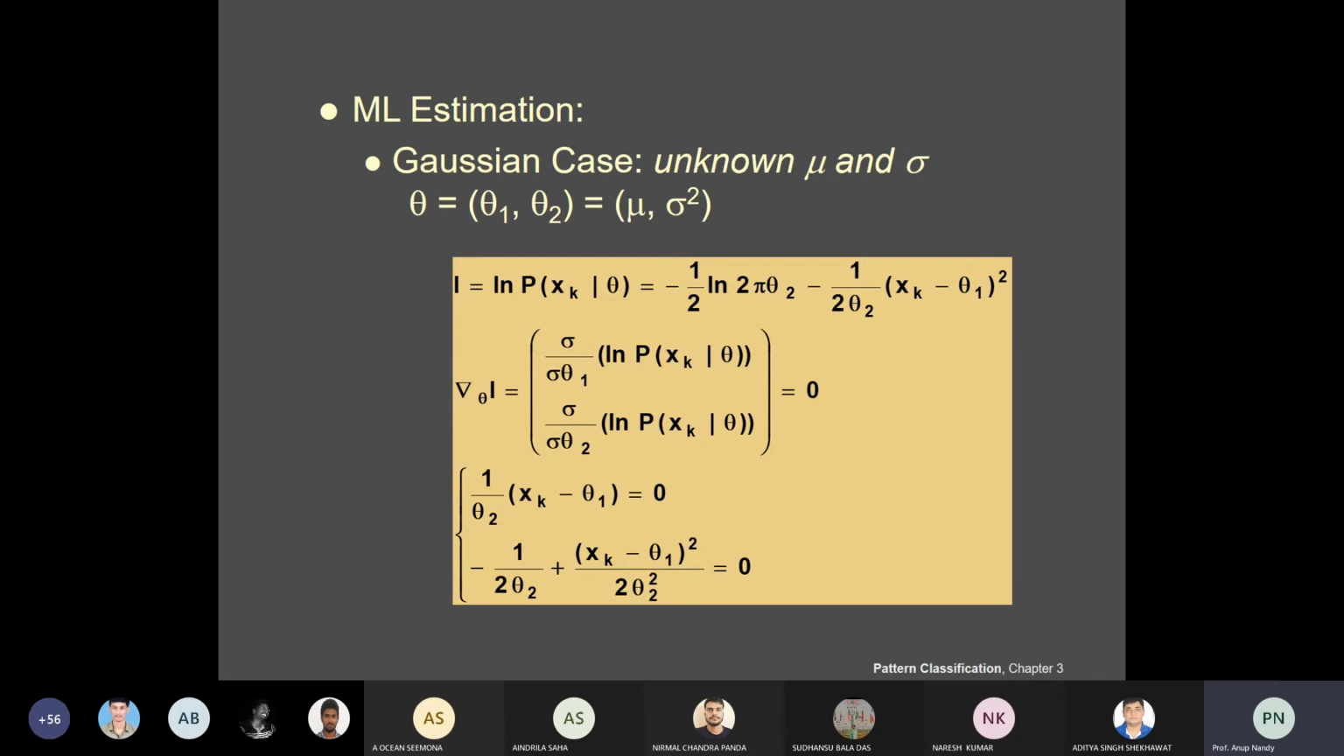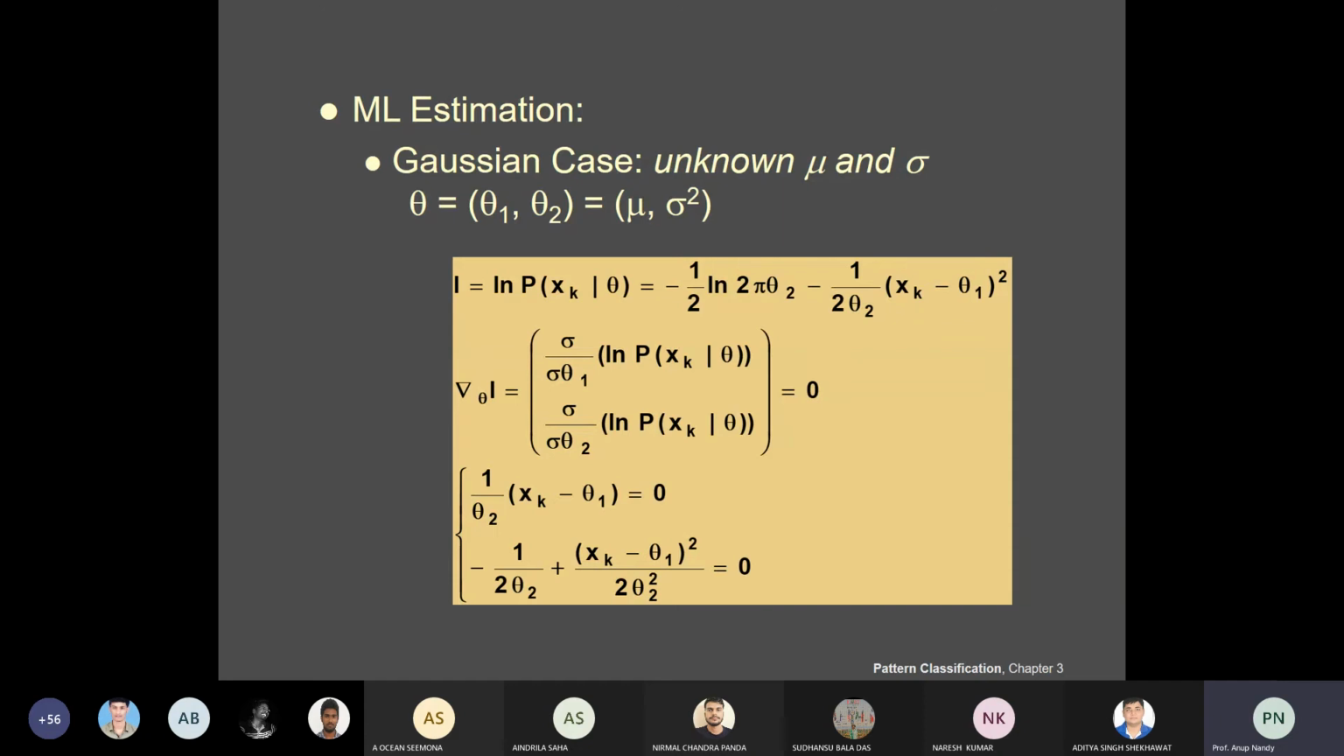If you do the log, it will be a summation. Then if you do the differentiation with respect to theta 1, you will have only one term, 1 by theta 2 times (xk minus theta 1). Set del theta 1 equal to 0 and del theta 2 equal to 0, because theta has m or p components, and each component must be 0 since it is a first order derivative that you have to compute. Then del theta 2 (xk minus theta 1) is equal to 0.